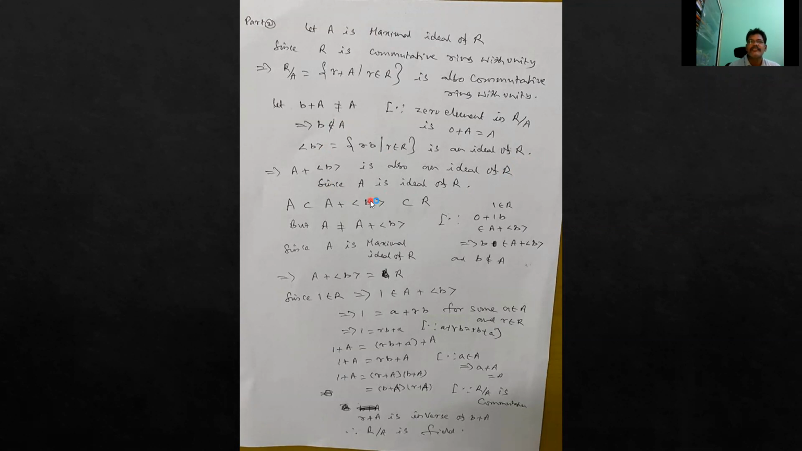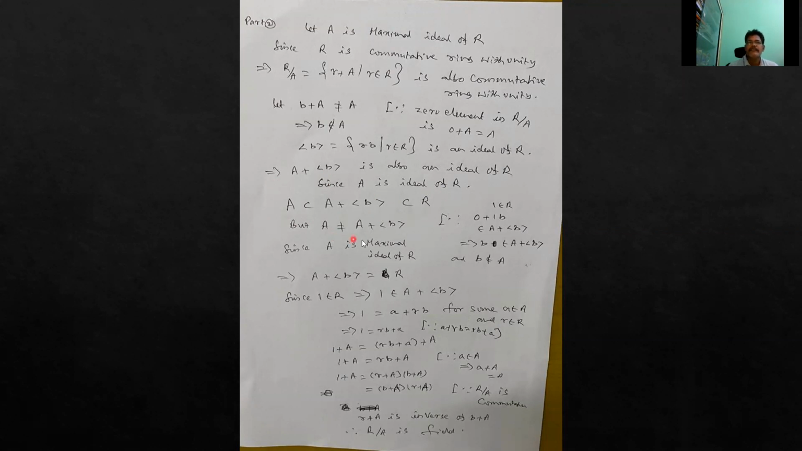Therefore, since A is an ideal of R and the ideal generated by B is an ideal, A plus the ideal generated by B is also an ideal. We know that if A and B are two ideals, then A plus B is also an ideal. So finally, A is a subset of A plus the ideal generated by B, which is a subset of R because it is an ideal.